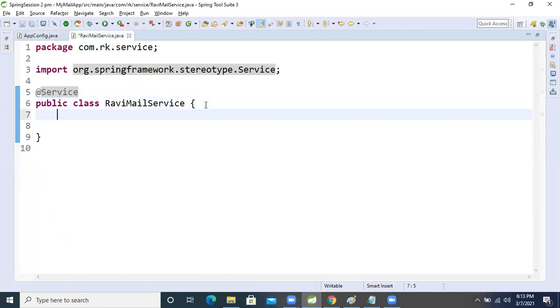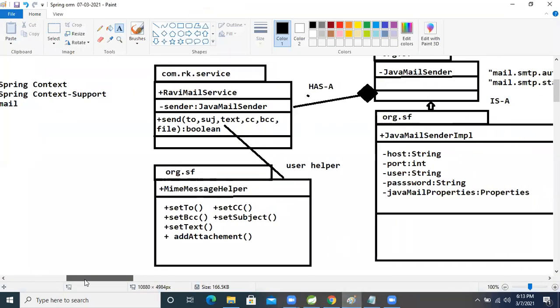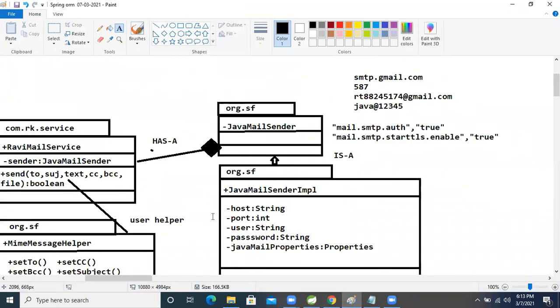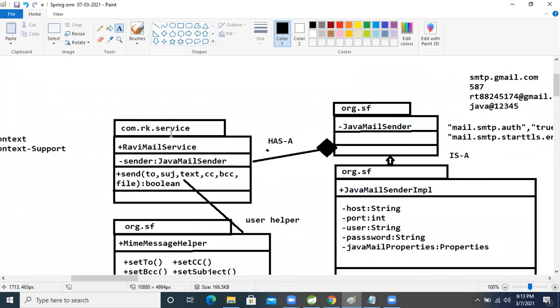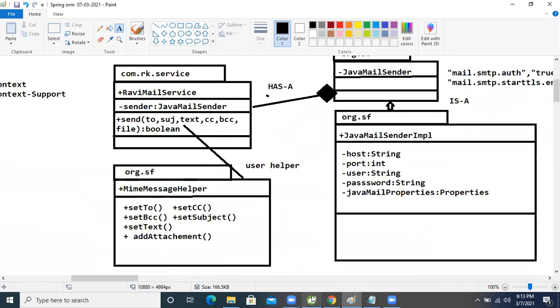So if we want to perform the service, we need to take this one. But this class also has an interface. By using this interface we will perform our MIME type operation. This MIME type operation we will perform using this interface only. So then what will we do now?